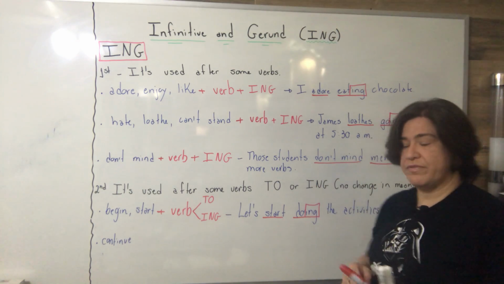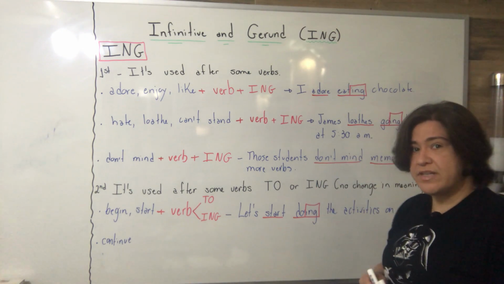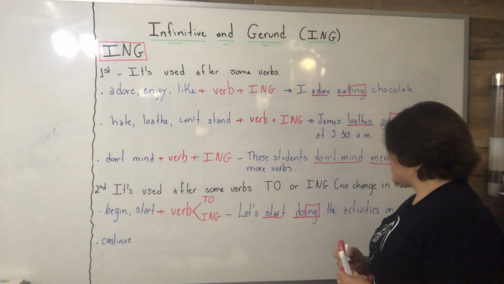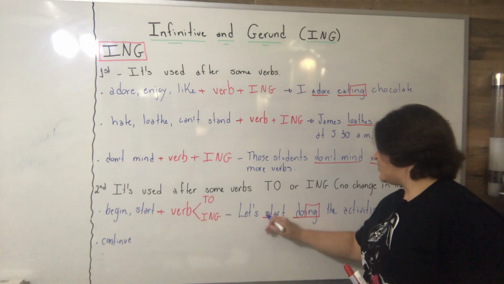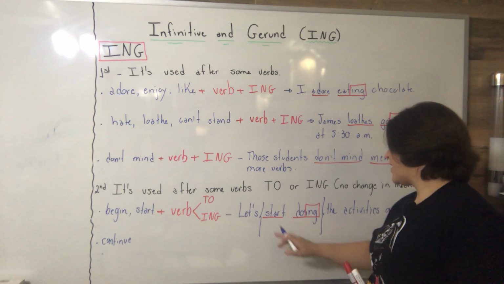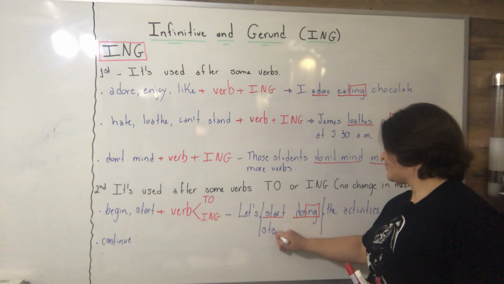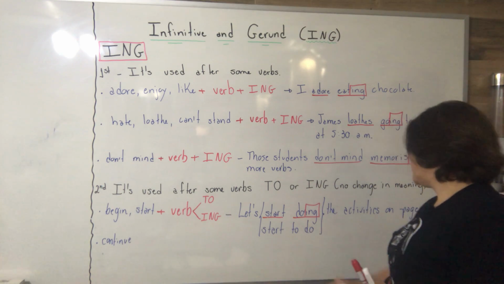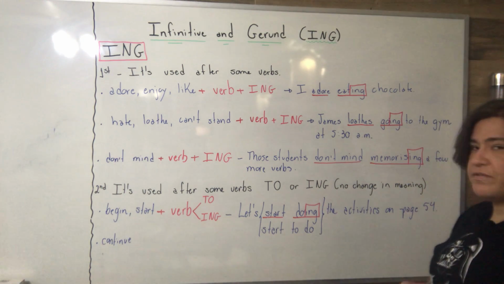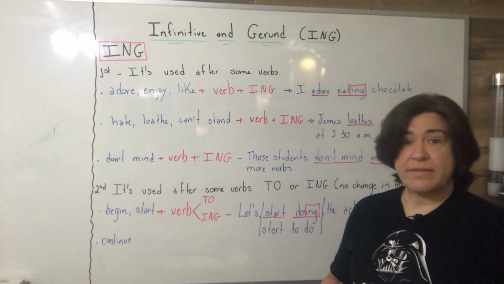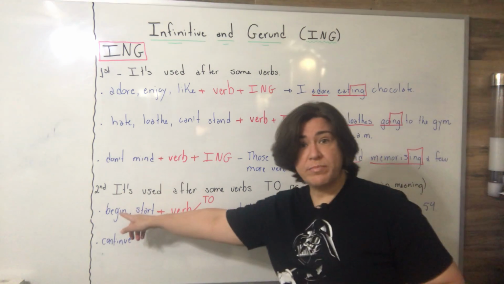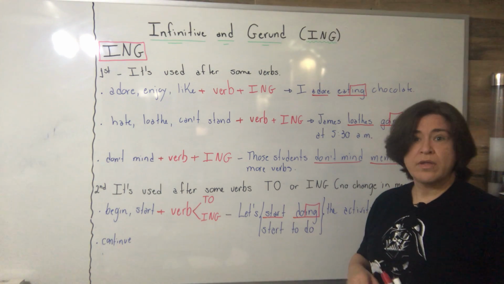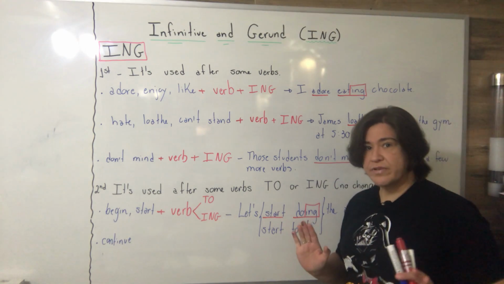However, if you prefer, and see, it's a preference, I will be correct, you will be correct, both of us will be correct. If the student prefers to say, let's start to do the activities on page 54, it's also acceptable, because with the verb start or the verb begin, I can say, let's begin doing, let's begin to do, both are correct. Okay, it's your preference, students.